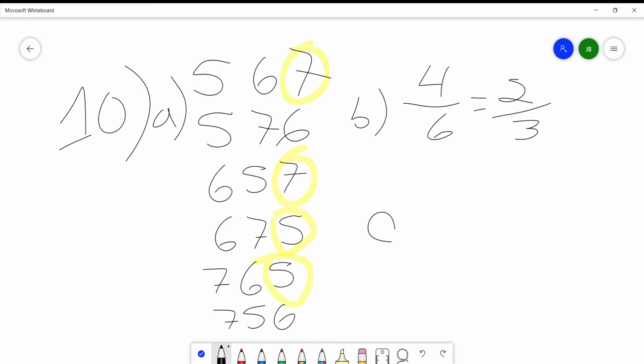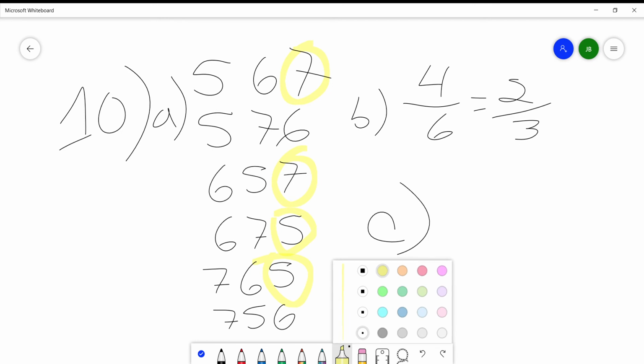Let's do C. What is the probability that the 3-digit number is divisible by 3? Now, with numbers divisible by 3, it actually does not matter in what order you arrange the digits. So let's get a different color. How about this one? No, that one. Which numbers are divisible by 3?